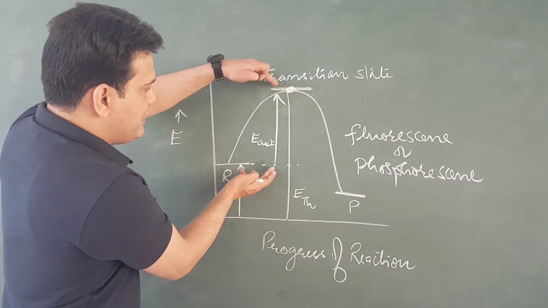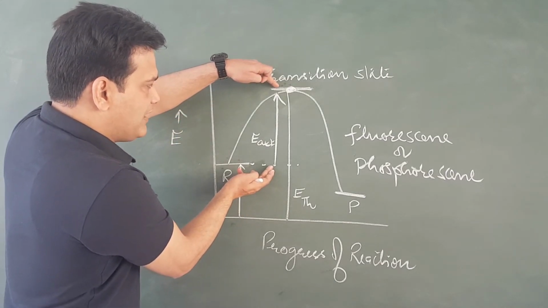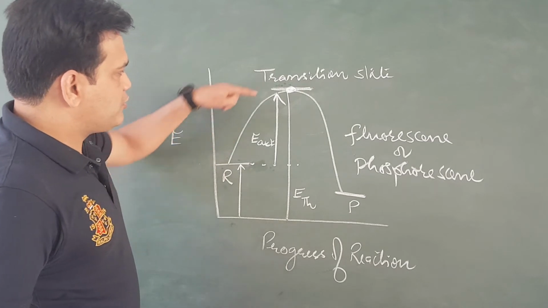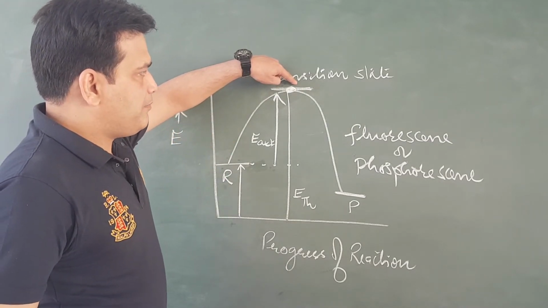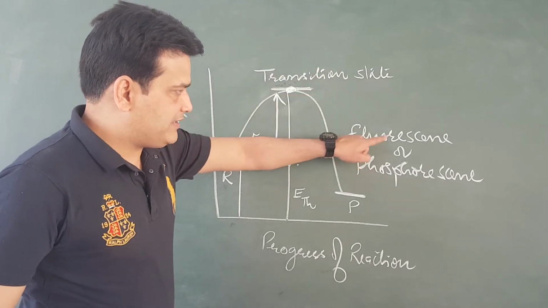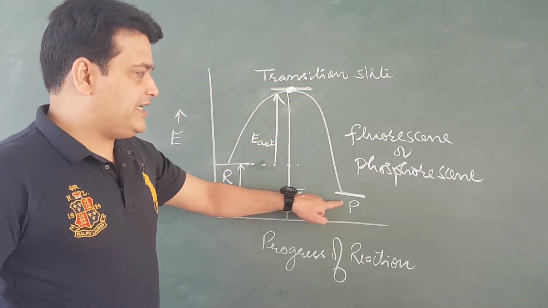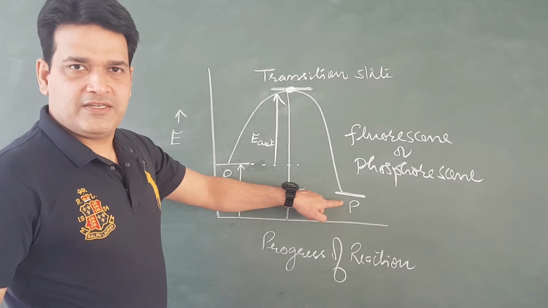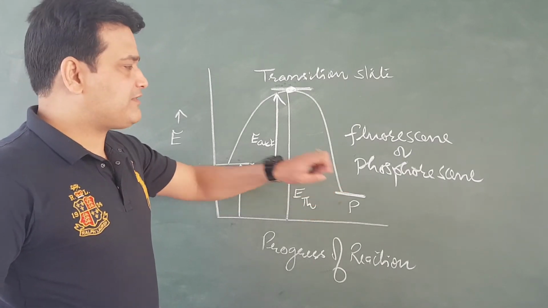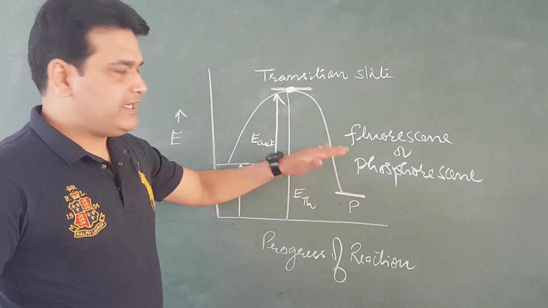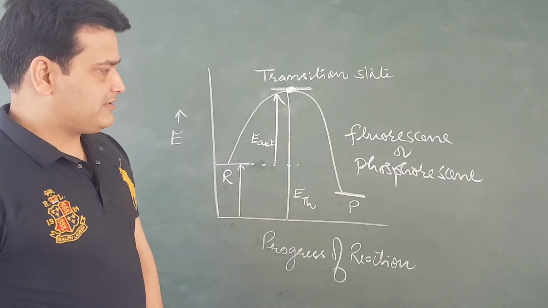They absorb activation energy from the light. Molecules go to the transition state. Then, by losing energy in this way, they reach a new state which is called the product. So in this way, products are formed in photochemical reactions.